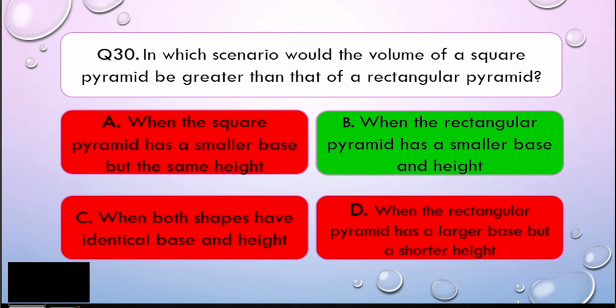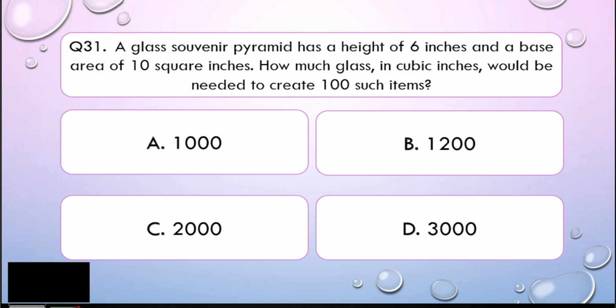Now, let us go to question number 31. A glass souvenir pyramid has a height of 6 inches and a base area of 10 square inches. How much glass in cubic inches would be needed to create 100 such items? Is it A, 1,000, B, 1,200, C, 2,000, or D, 3,000? I'll give you 5 seconds to think about your answer.